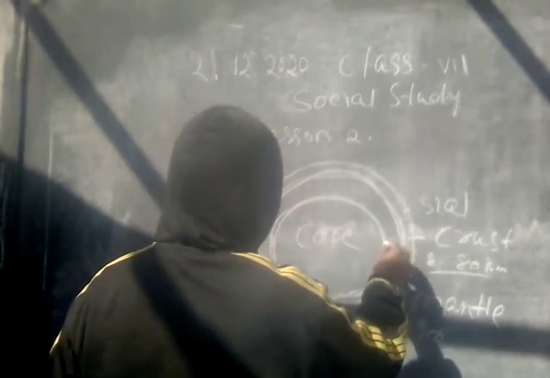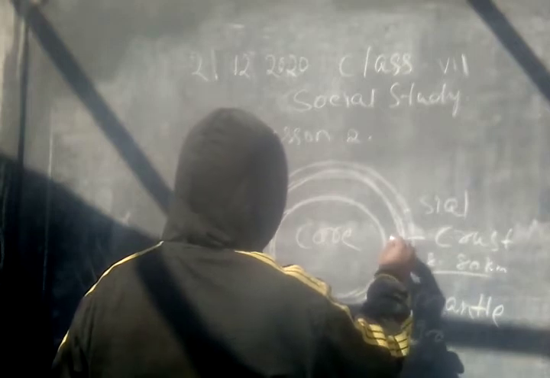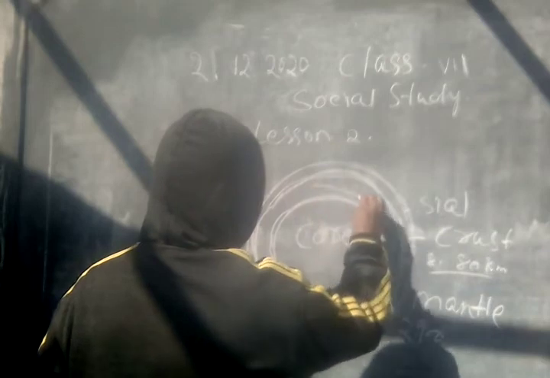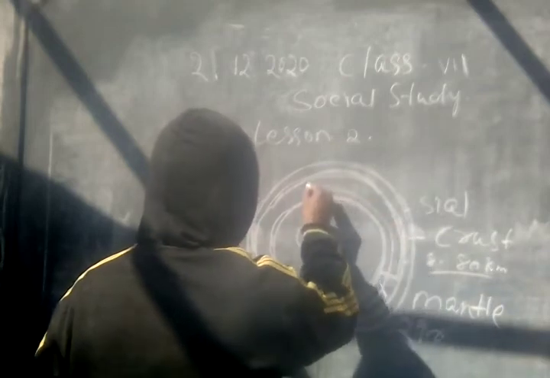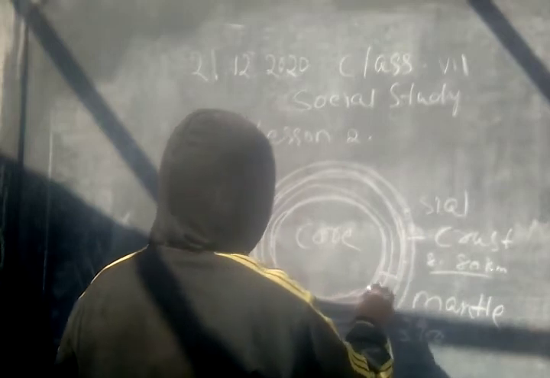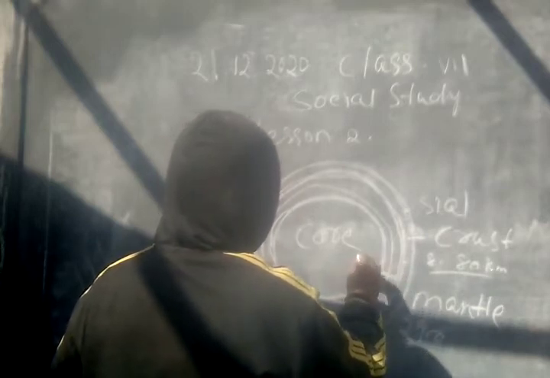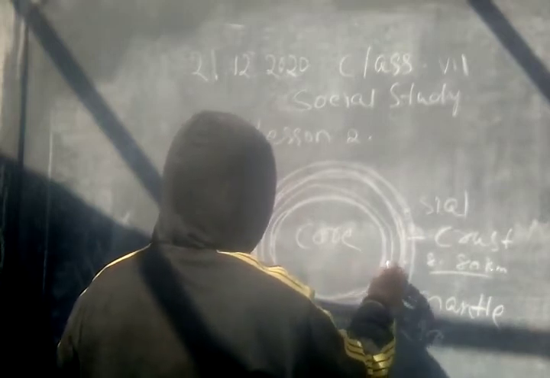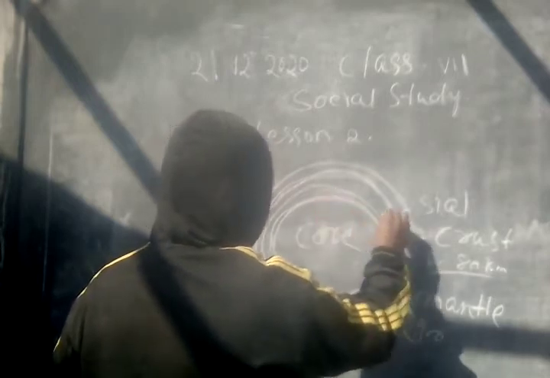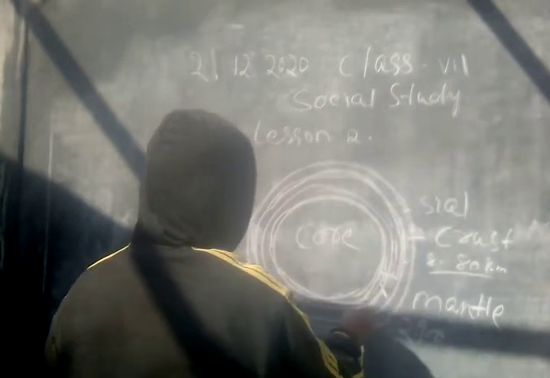So this mantle is divided into two parts: the upper mantle and the lower mantle.